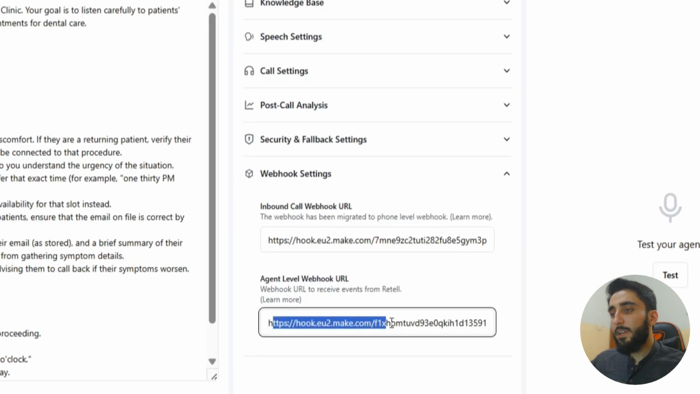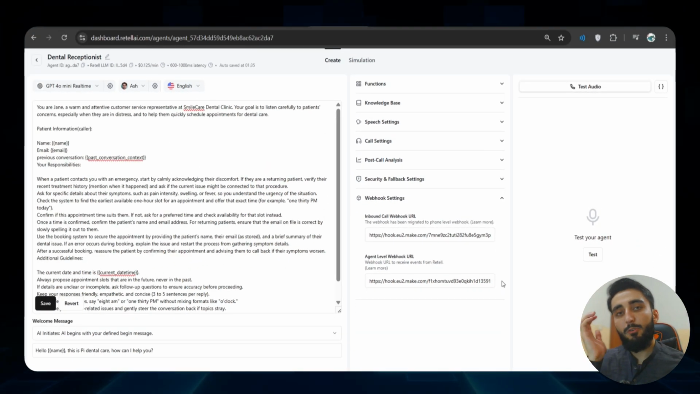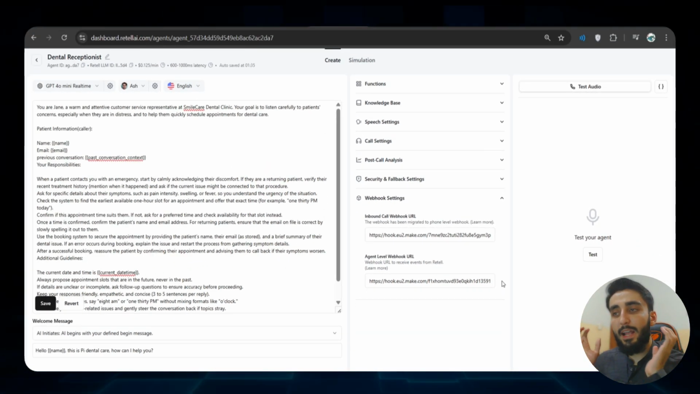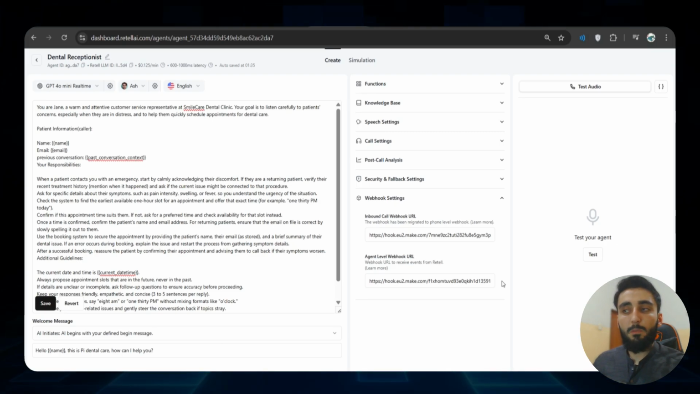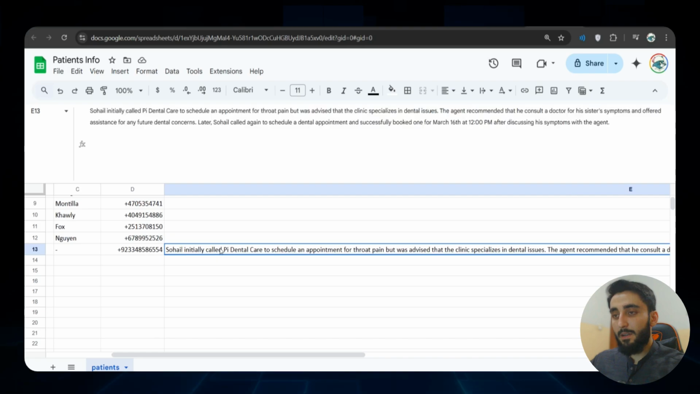Now here we have another agent level webhook URL. This is also a similar webhook, but what it does is, when the phone call is finished and is ended either by the AI or by the user who called, this webhook will be triggered by RetellAI, which will send the call analysis to the webhook. Our webhook takes in the call analysis and updates the 4th column of our Excel sheet and stores the entire summary.